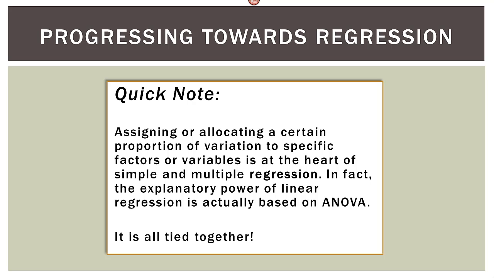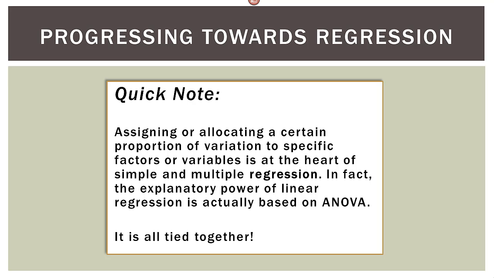Now, just a quick side note here, progressing towards regression. Assigning or allocating a certain proportion of variance or variation to specific factors or variables is at the heart of simple and multiple regression. In fact, the explanatory power of linear regression is actually based on the ANOVA.